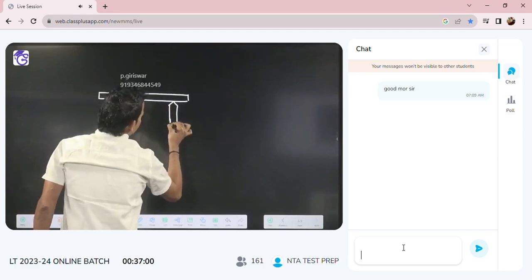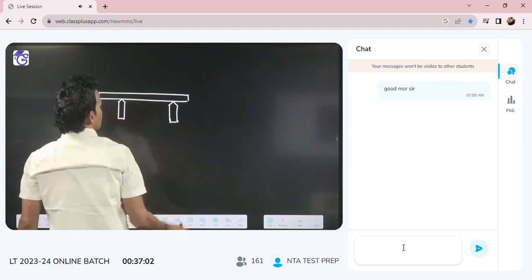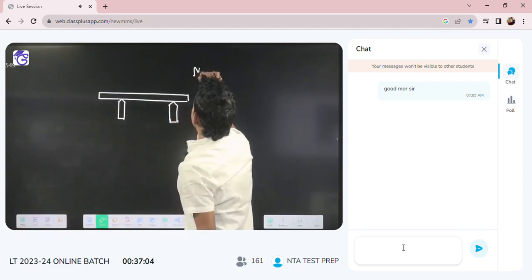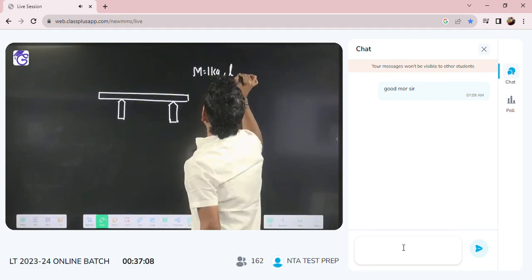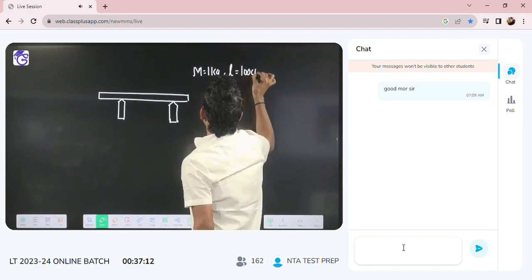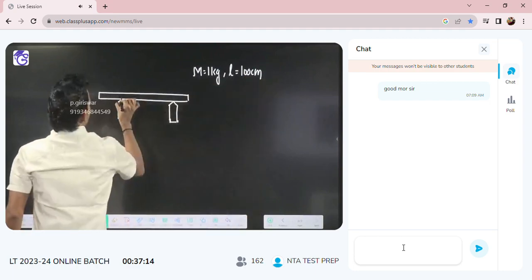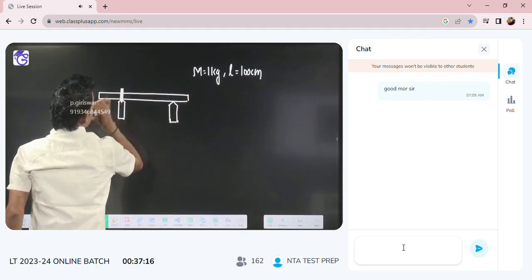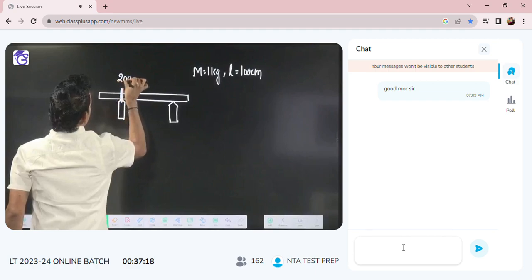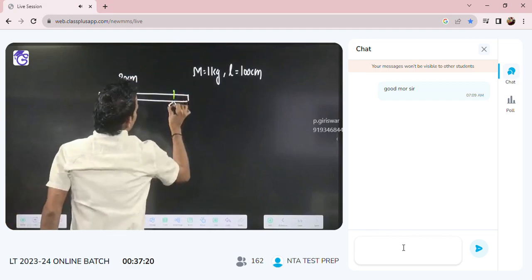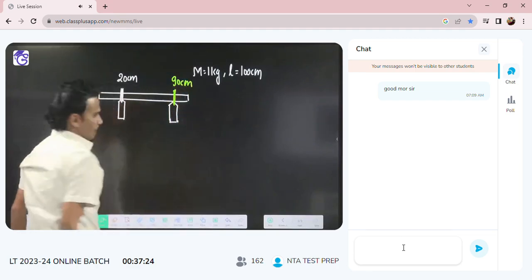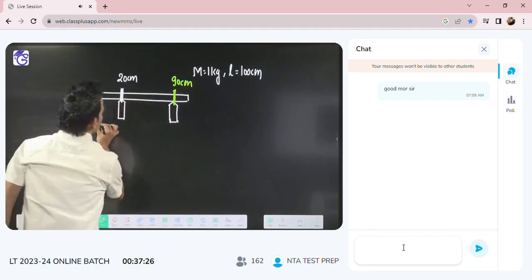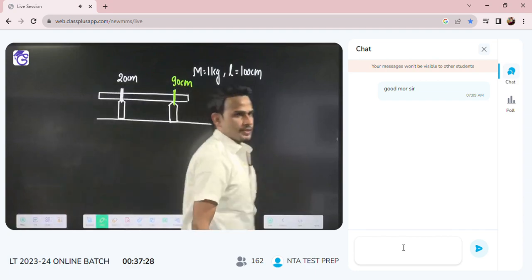Length of the meter scale is 1 meter. Mass of the scale is given as 1 kg. Length is given as 100 centimeter. One support is present at 20 centimeter. Another support is present at 90 centimeter. If you are able to do this question, then you have become perfect in this.